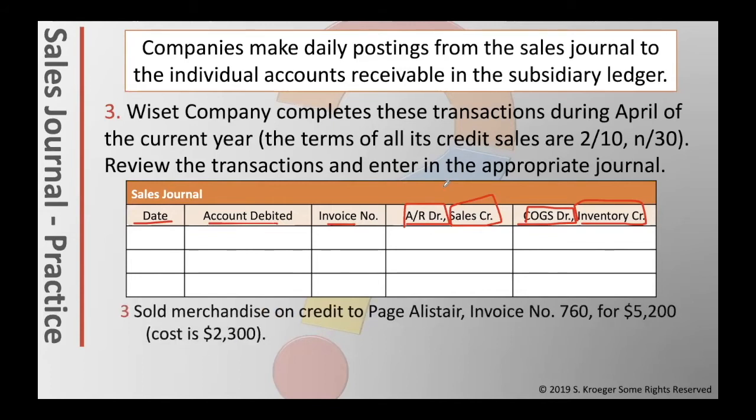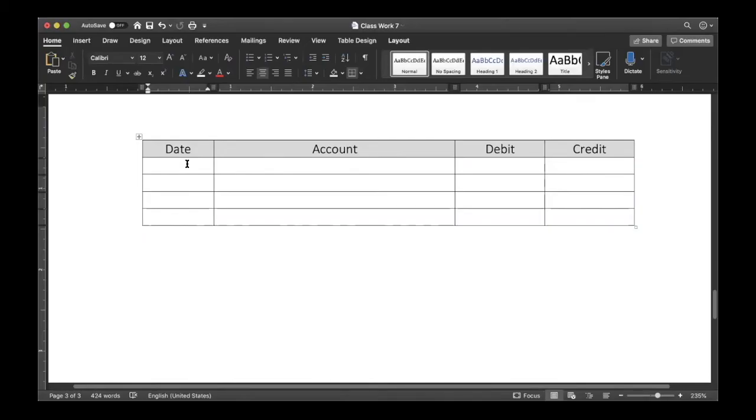This makes it a lot easier to journalize. For example, on the 3rd, sold merchandise on credit to Paige Alastair, invoice number 760 for $5,200. The cost to us was $2,300. What this journal entry would normally look like is the following. The normal journal entry of a sale would be 4 lines. It's 2 different entries. We have on the 3rd the actual sale. It's on account. It would be accounts receivable of $5,200. The credit would be sales revenue of $5,200.